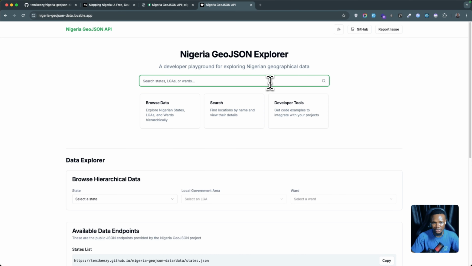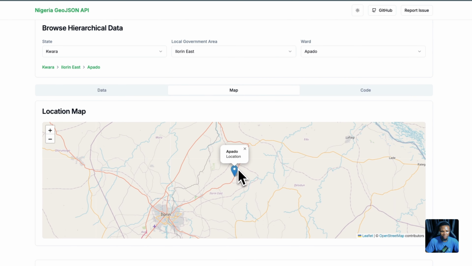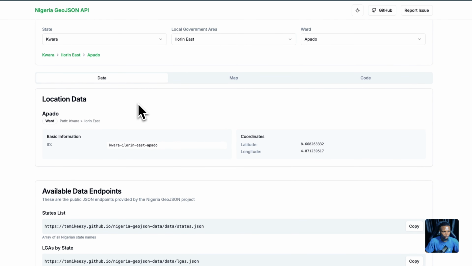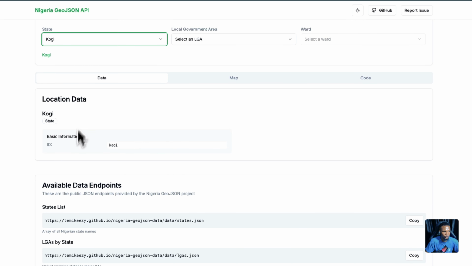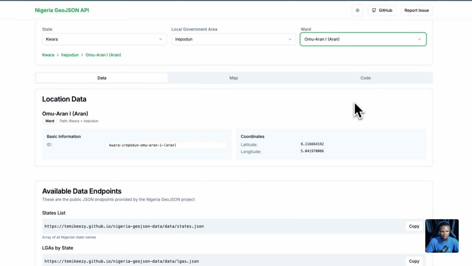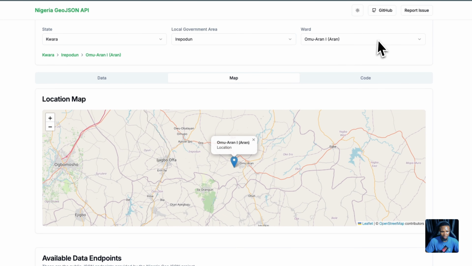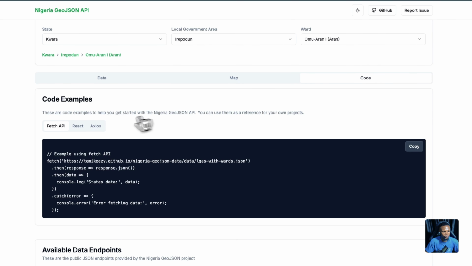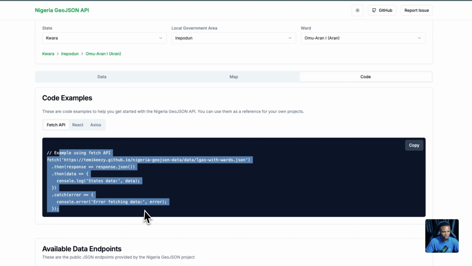So we have Ilorin East, and when you click it, you are going to see the browse data. We have the state, we have the local government, and you can also select the ward. If you select a particular ward, and since it has the latitude and longitude, you can easily come up with a map like this. So this is a map of that particular state, and when you want to change this, you can change it to any state. You can change it to, let's say, Kwara, Irepodun, and then you can pick a particular ward like this, and then you can check the map of that particular area like this.